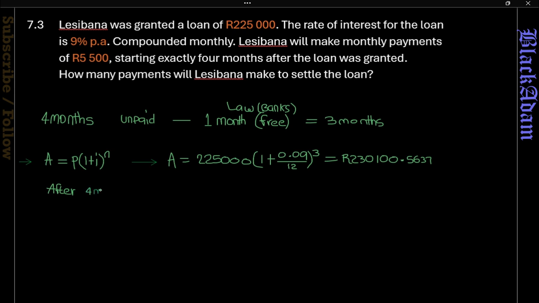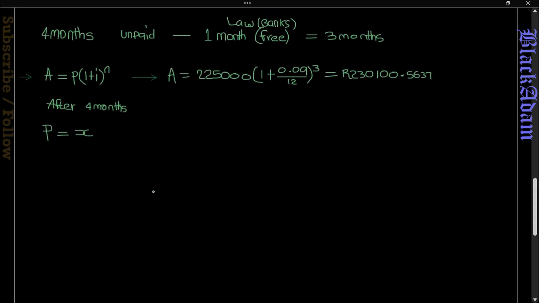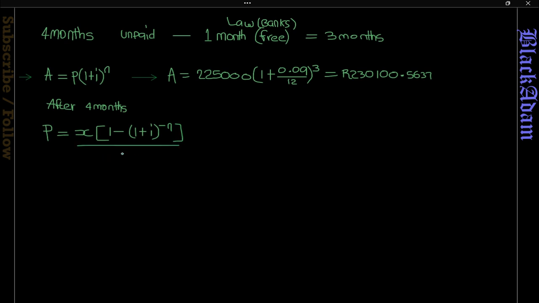Then after 4 months, we have now started to pay. So we need to use the equation for the present value: x bracket 1 minus bracket 1 plus i to the power negative n, all over i, and that will give us 230,100 rand